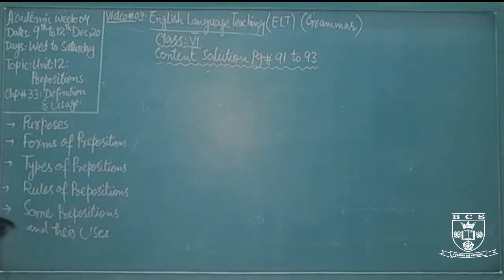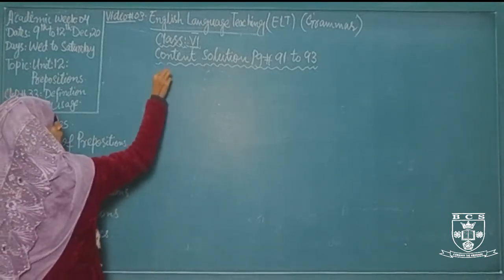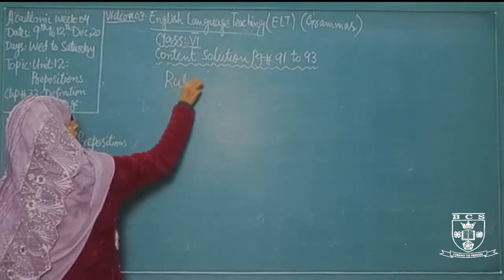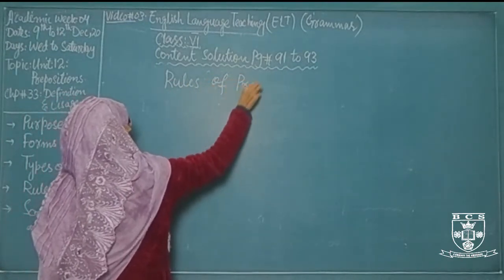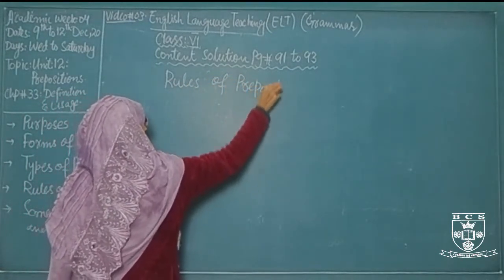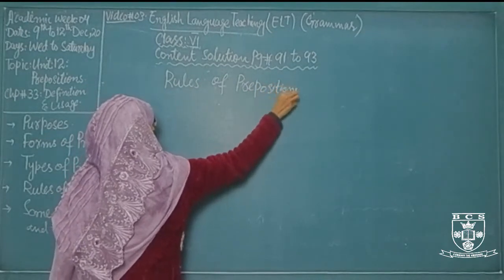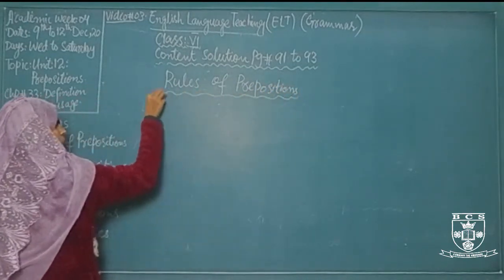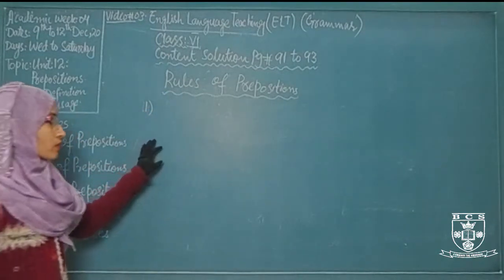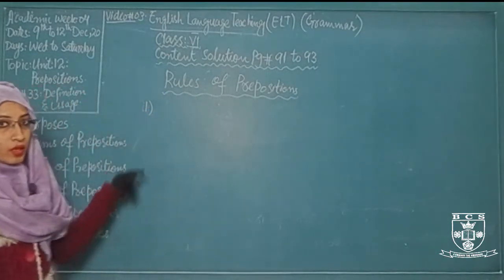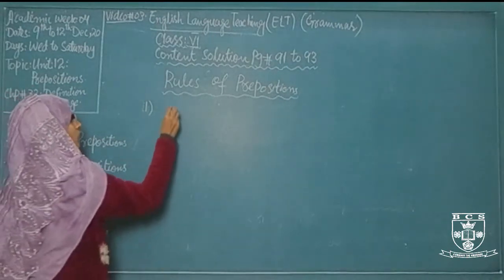Now, after knowing the types of prepositions, let's come to the rules of prepositions. How to put the preposition? There are some rules. The first one is, in interrogative sentences, the preposition always comes at the beginning of the sentence.